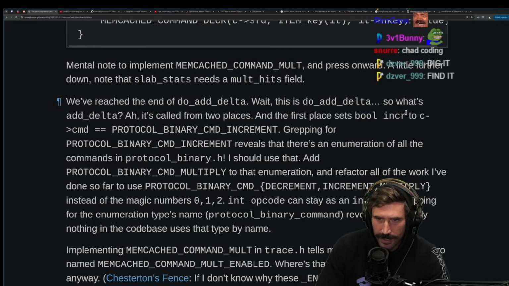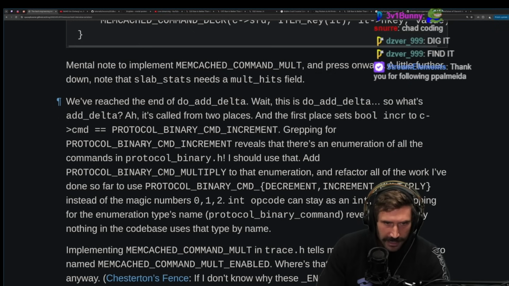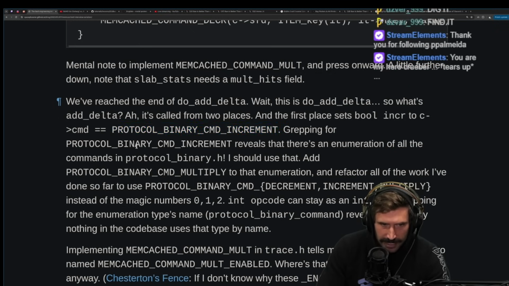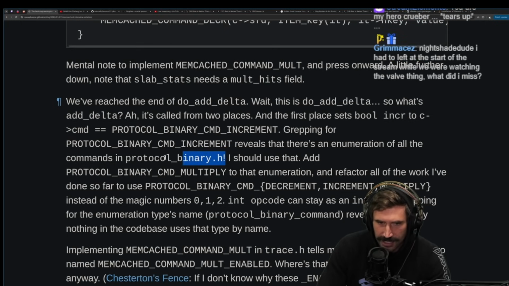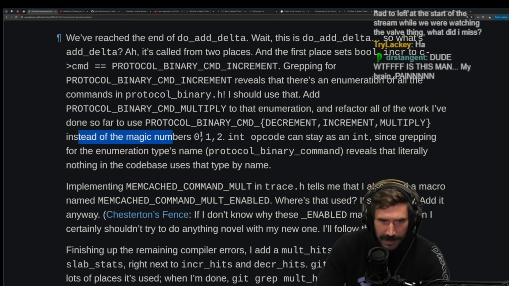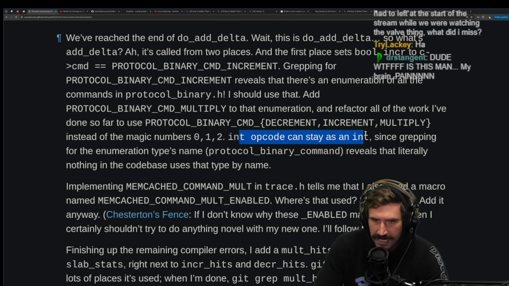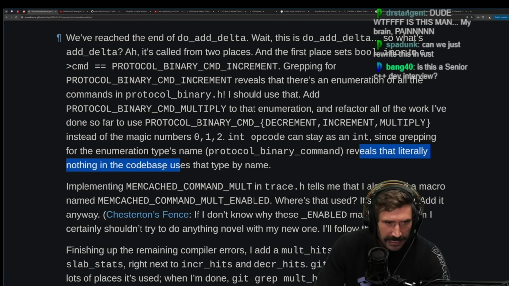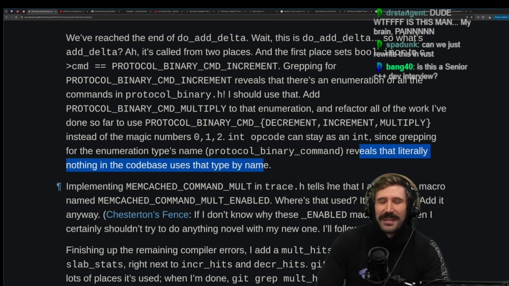Wait, this is a do add delta. So what's the add delta? Ah, it's called from 2 places. The first place sets bool inc to C command protocol binary command increment. Grepping for primary command increment reveals that there's an enumeration for all commands in the protocol binary .h. I should use that. Add protocol command multiply to that enumeration and refactor all the work I've done so far to use the protocol binary command decrement this one instead of magic numbers 0, 1, 2. Nice. Int opcode can stay as an int since grepping for the enumeration type's name reveals that literally nothing in the code base uses the type by name.